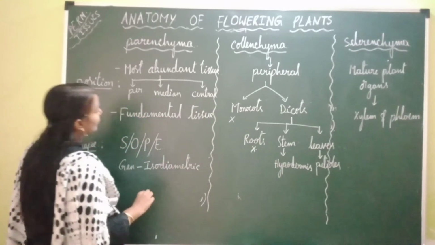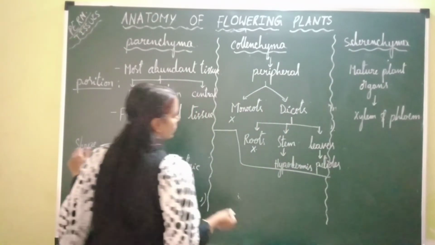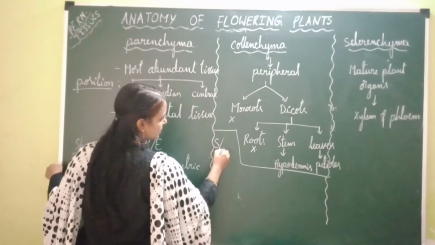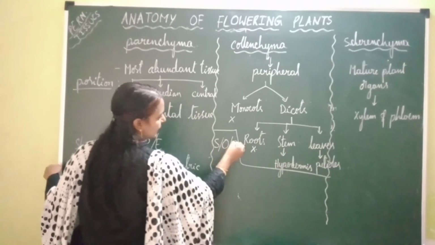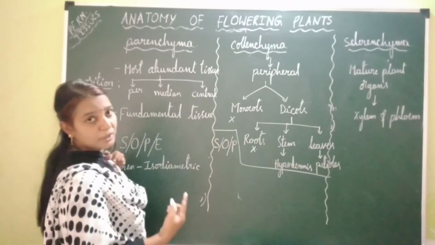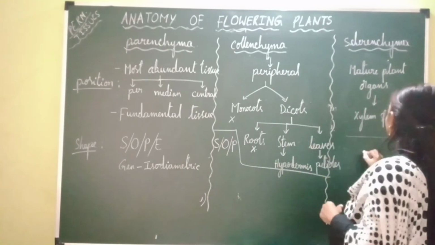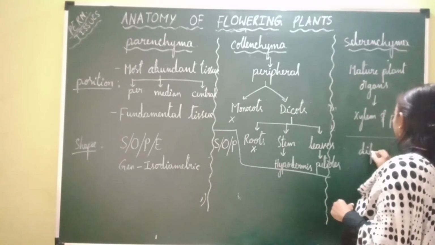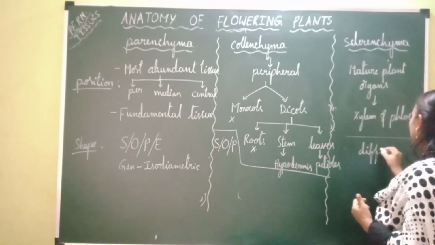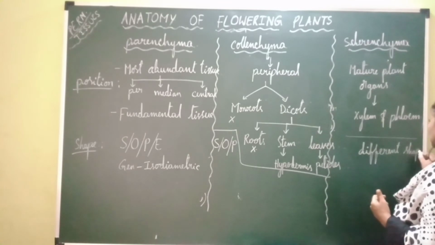Next, coming to the shape of collenchyma. Collenchymatous cells can be, you remember, S-O-P, no E. So they can be spherical, oval or polygonal. Next, coming to sclerenchyma. Sclerenchymatous tissue consists of cells with different shapes. This we will study when we study the different types of sclerenchyma in detail.